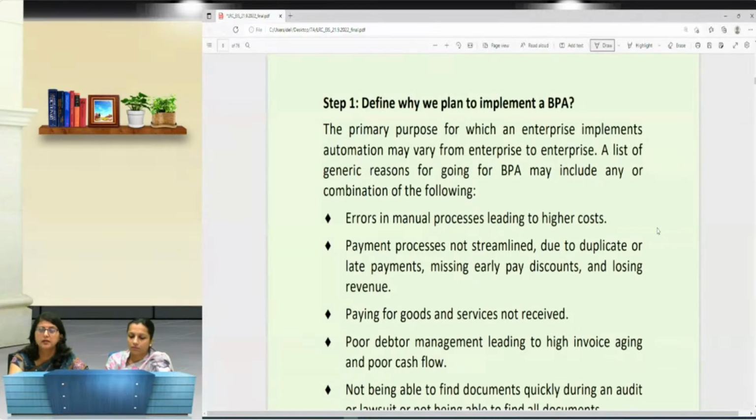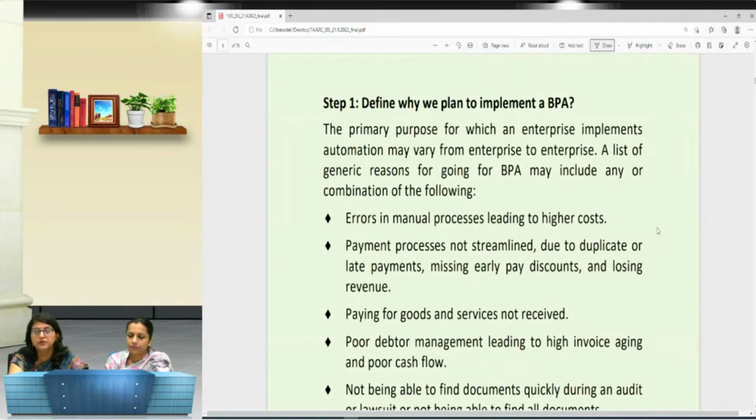For example, if I talk about the attendance system, I have a manual attendance system in my firm and I am facing certain problems: there is overwriting, people are changing the timings of their coming and going, and at the end of the day people are fighting. So what would I do? I generate a requirement that this manual attendance system needs to be automated.